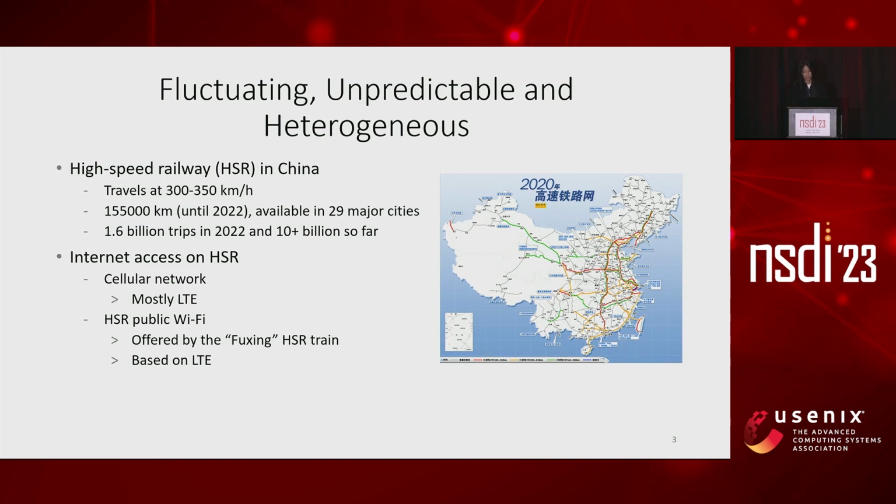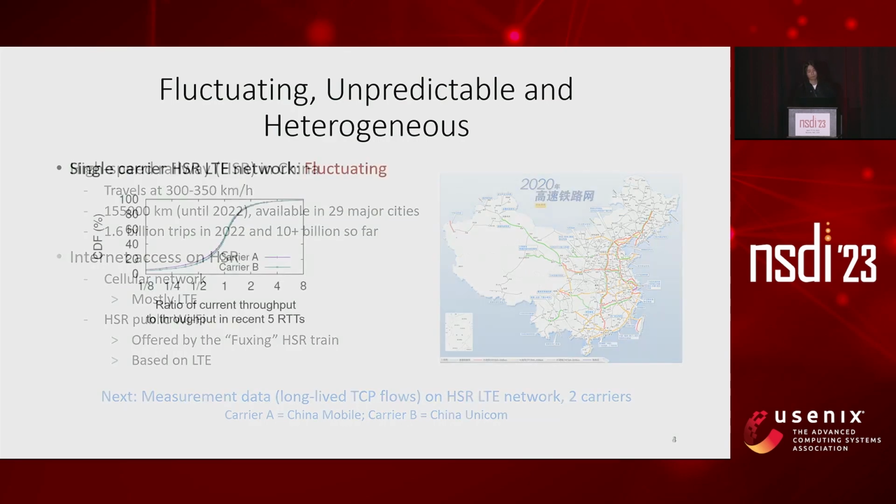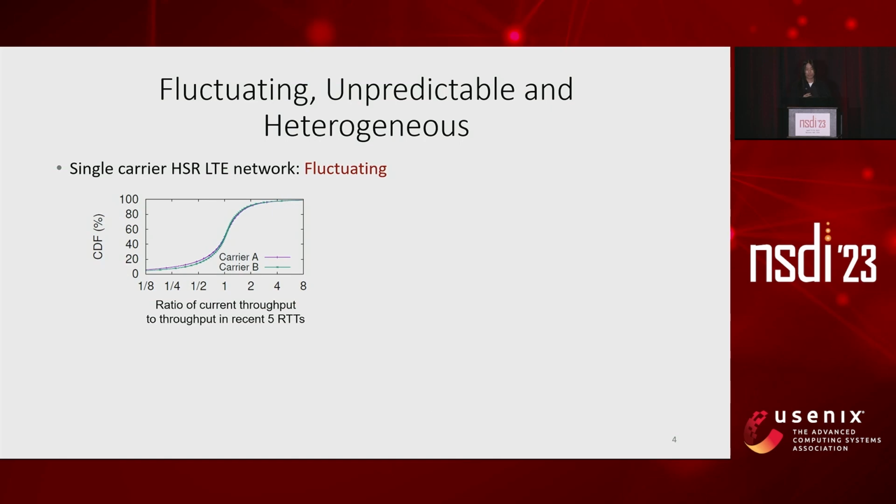So, in the rest of this part, we will show our measurement data collected with long-lived TCP flows on HSR to illustrate the features of the network. Firstly, from the transport layer, we can say that HSR LTE network is fluctuating. On HSR, current throughput and recent throughput could be very different. In about 1/4 of the cases, current throughput falls below half or reaches about twice of the recent throughput.